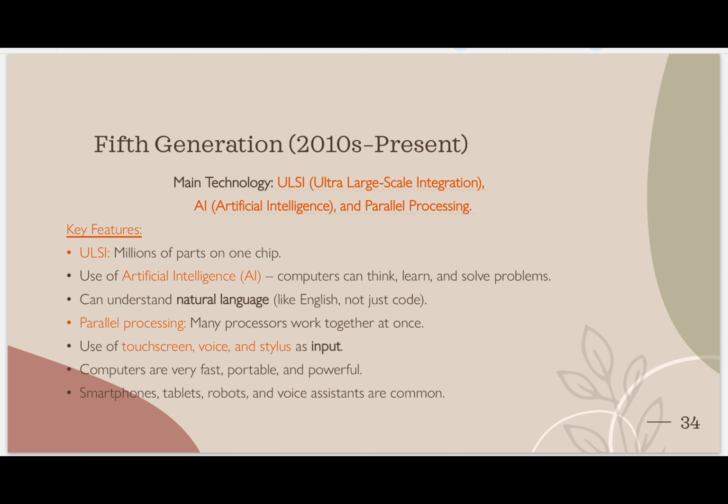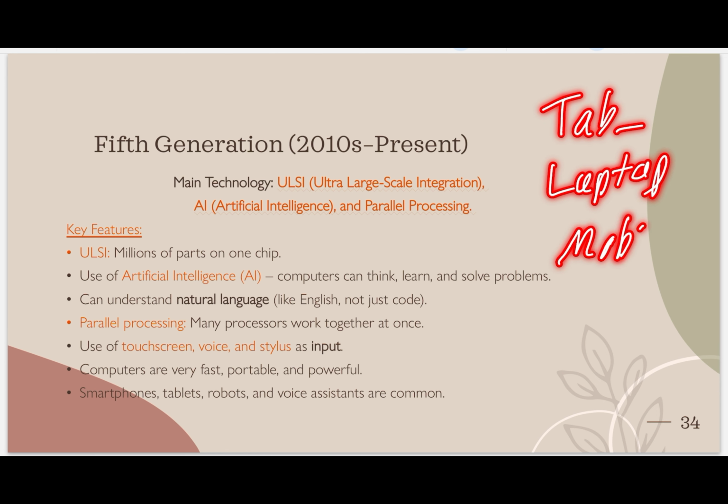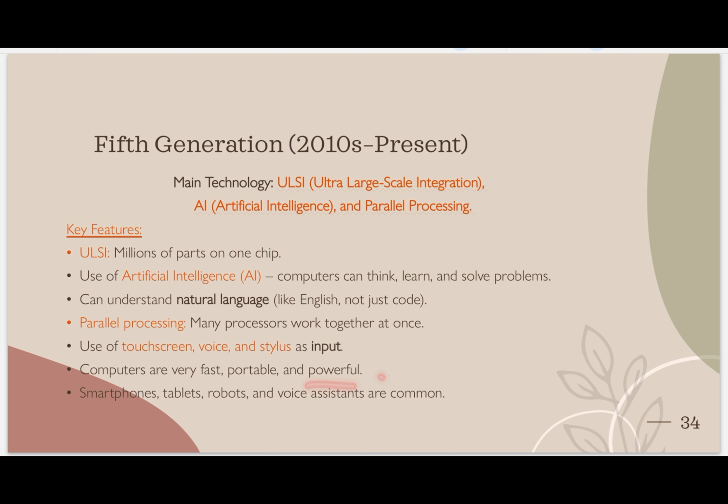We can't carry them around, but what we can carry are, for example, tablet, correct? Tabs are portable, laptop, mobile. These are all types of portable items, and they are powerful. As we know how powerful our smartphones are, they are as powerful as our computers.